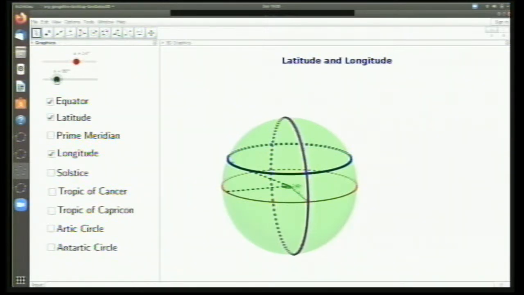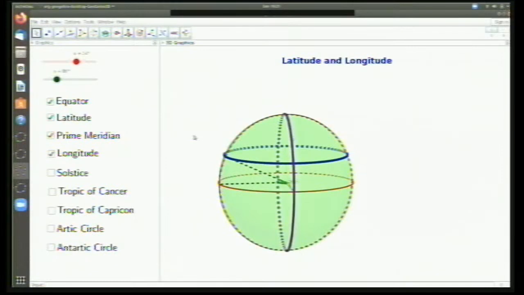This was a long debating problem, and finally they fixed the longitude as the prime meridian, which is passing through Greenwich. If you explain this in terms of geometry, there should be 3 points on a circle to make the circle a unique circle. One is obviously the North Pole, the other is the South Pole, and you want one more point. Then only you can fix a circle. So that is passing through Greenwich. That is how this longitude is defined.